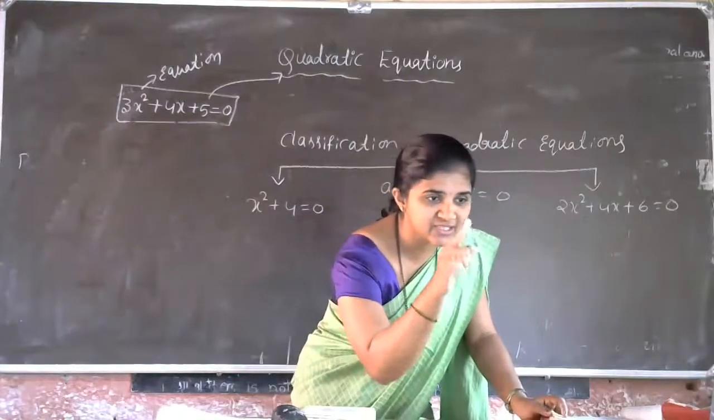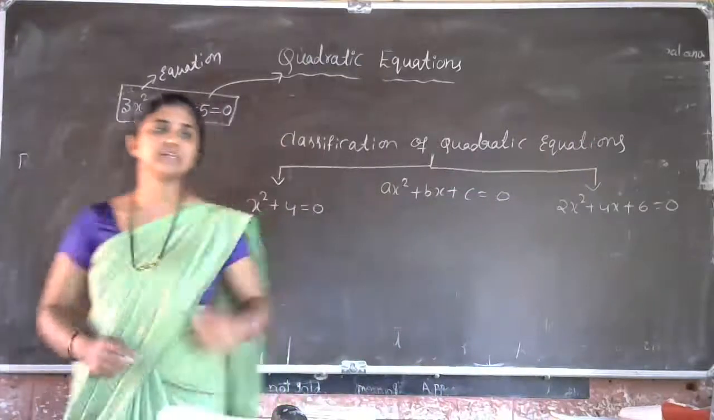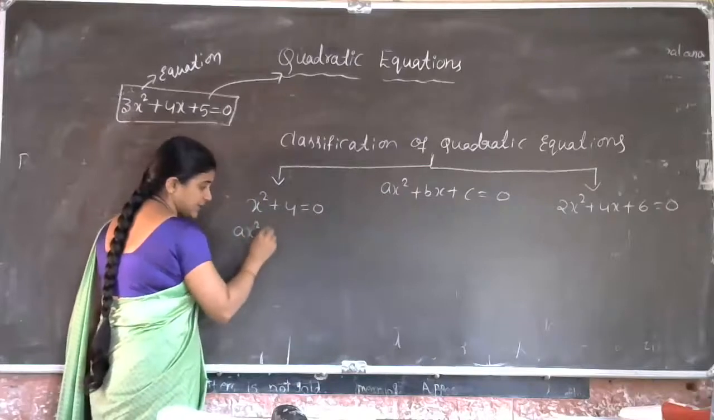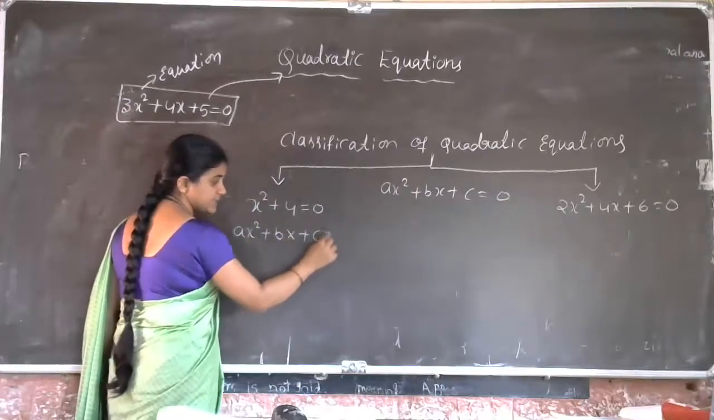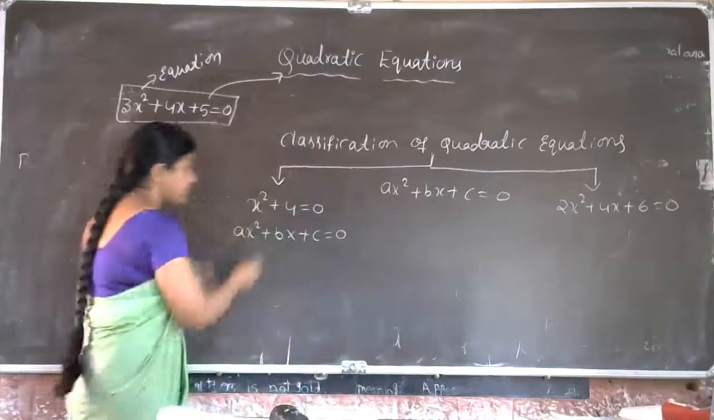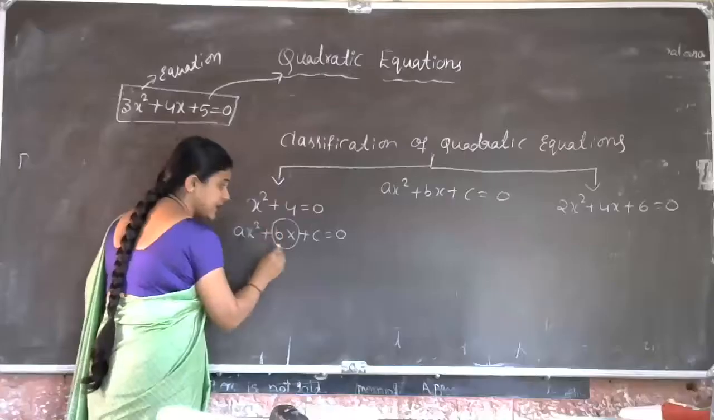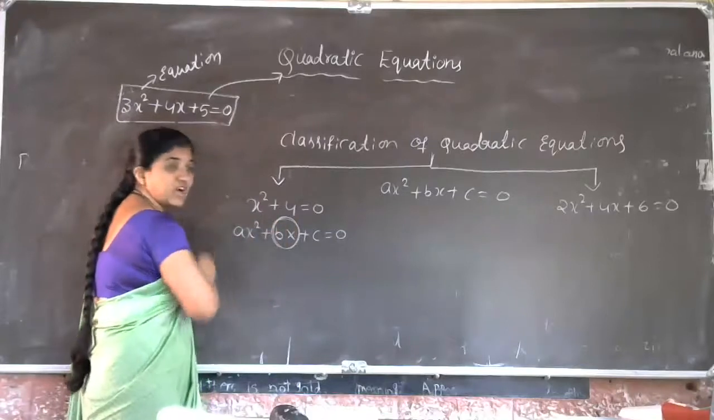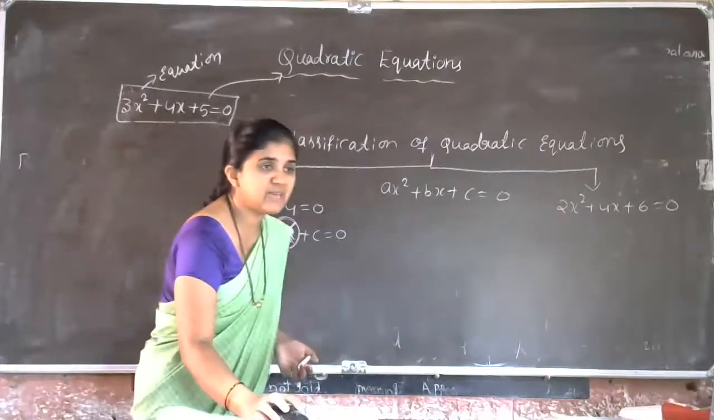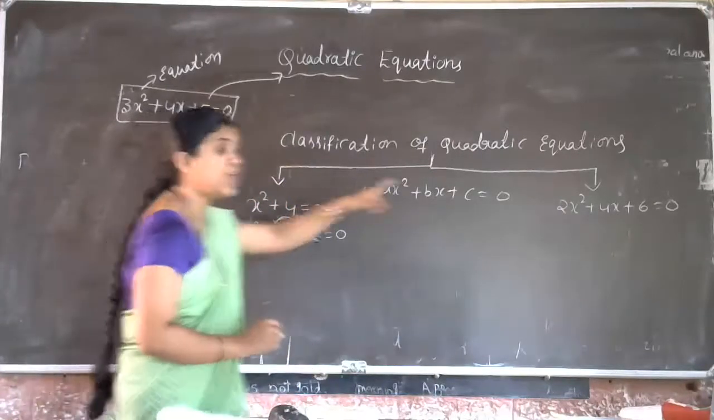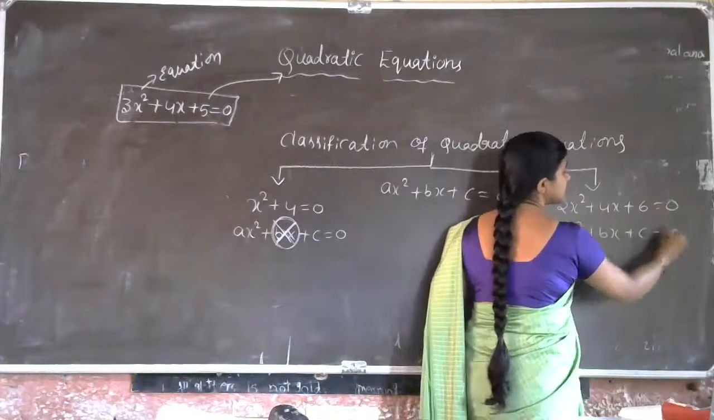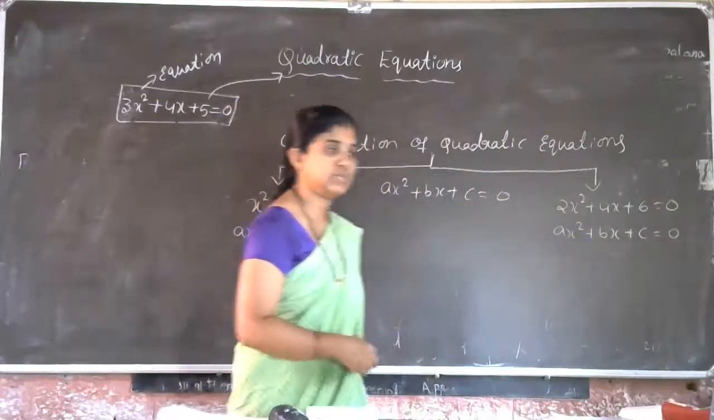Vaishnavi V says the bx term is not there in the first equation. Very good, I need this answer. The standard form of the quadratic equation is ax² + bx + c = 0, no? In the first equation, we are not observing this bx term. The bx term is deleted from the first equation, but we are observing ax² + bx + c = 0 as the form.